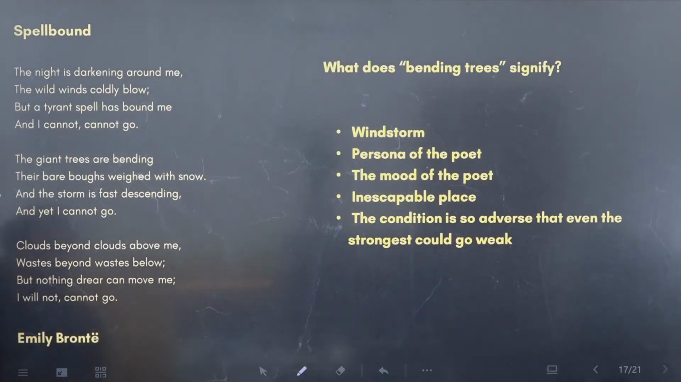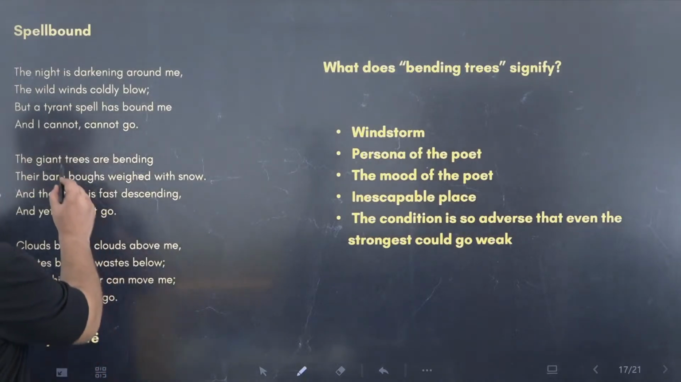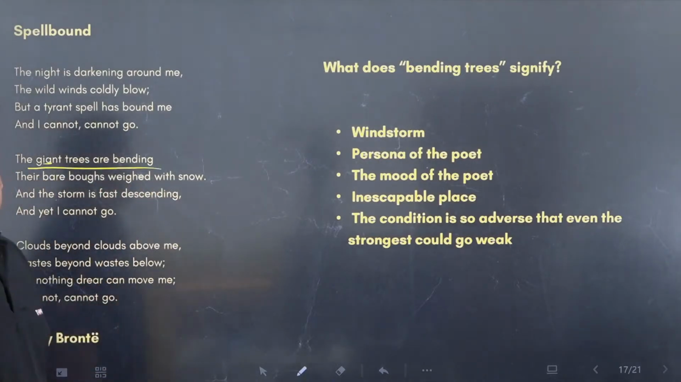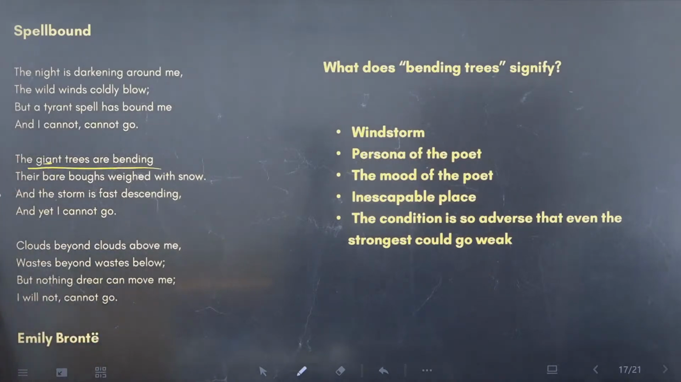Bending trees. Where is this? It's in the second stanza, first verse. The giant trees are bending. Come on, be quick. Khushbu thinks it's E. Okay. Others, Shweta thinks the same.